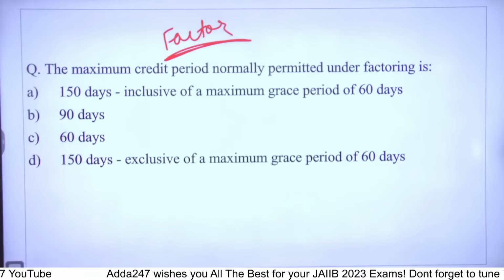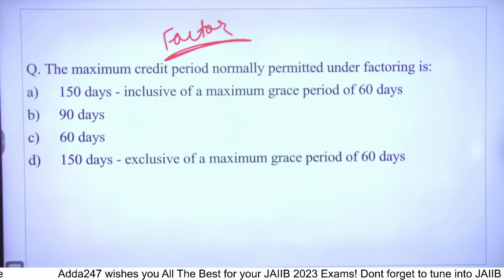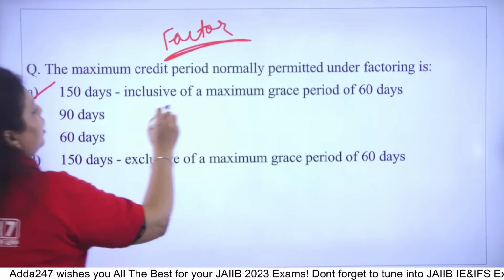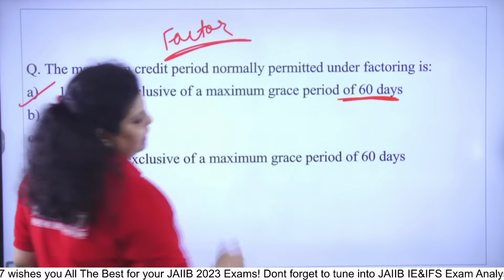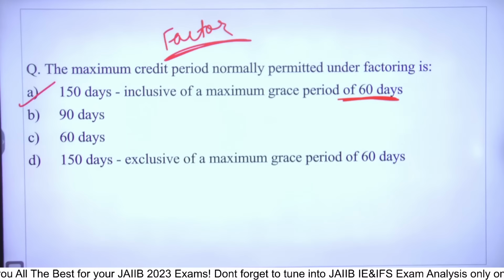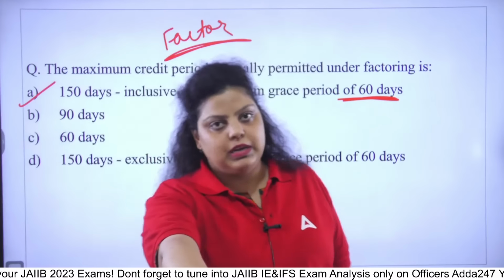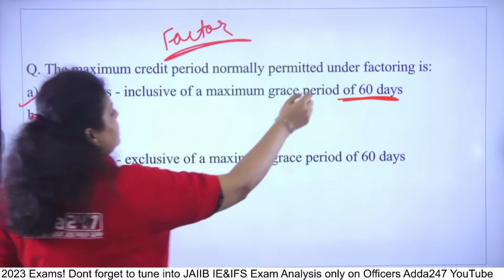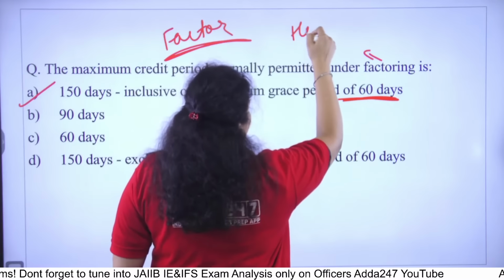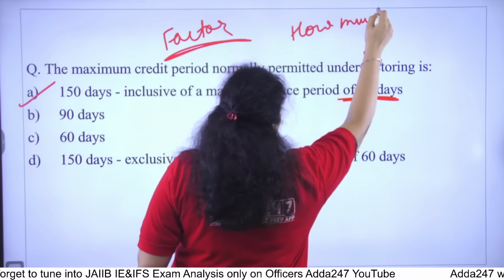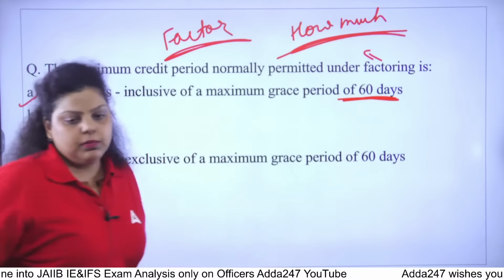And the right answer will be 150 days inclusive of your grace period of 60 days. Very good. Right answer will be A. Your actual duration is 90 days plus 60 days grace period. If I talk about factoring, how much immediate cash will be given to you?